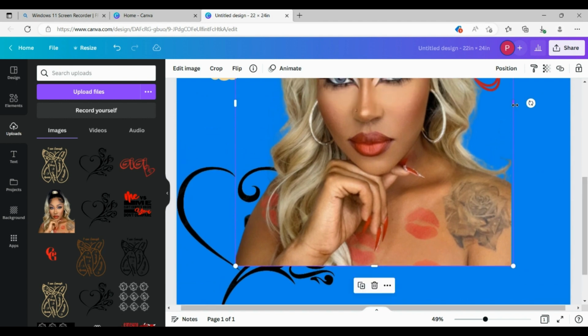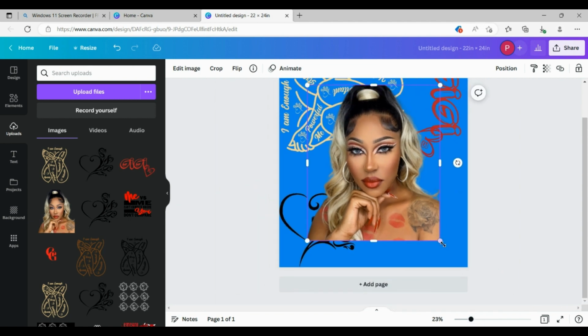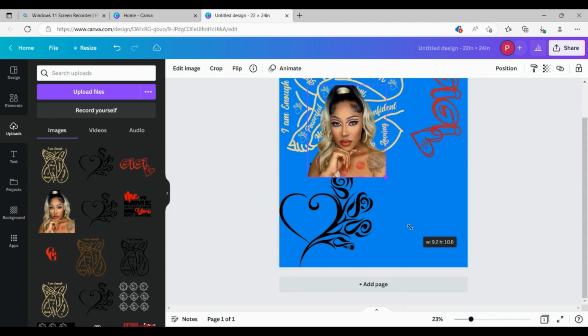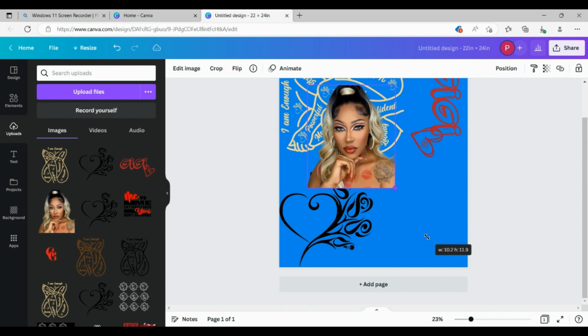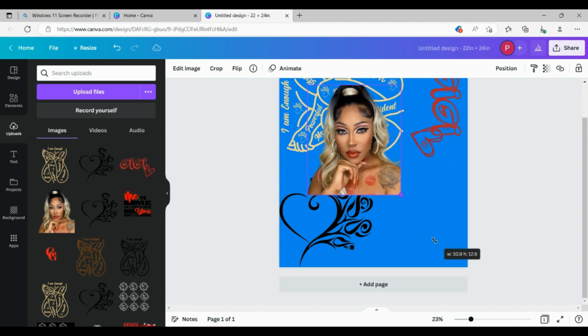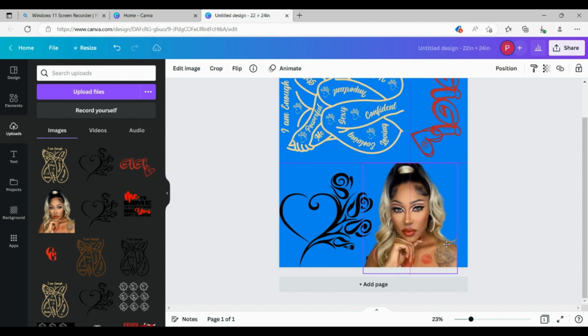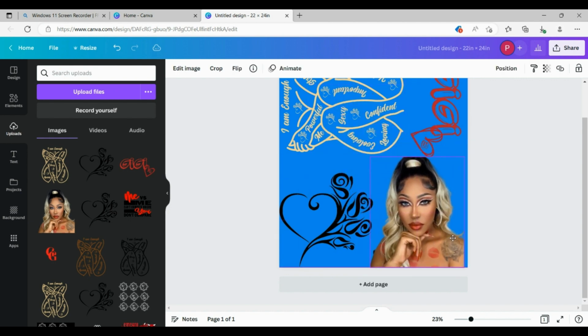I could add a little bit over here. Just a little bit. Perfect. Okay. So we're going to go in the corner and we're going to make that 11 inches. So that's going to be 11 by 12.7 when we print it out. And we can slide that right over here in this corner.